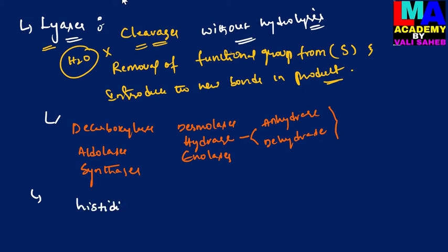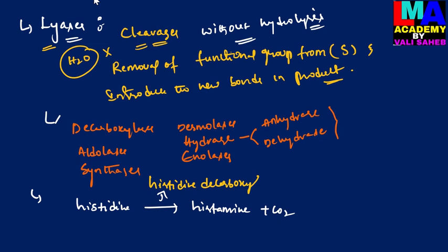Histidine is converted into histamine and releases carbon dioxide when the reaction is catalyzed by histidine decarboxylase.